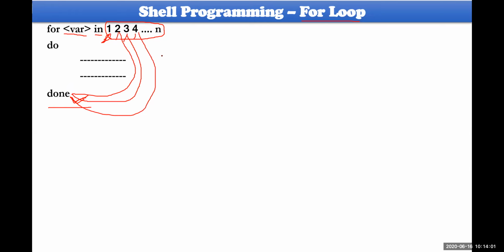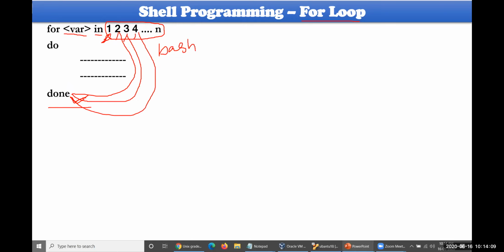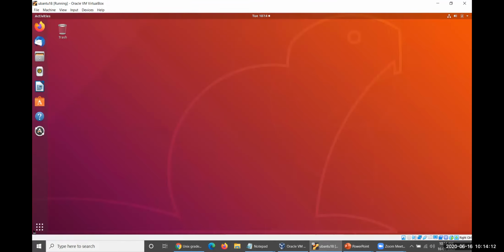So this for loop can be taken in bash. We are working with bash. You can see what this bash is if you have any question. So let me take this one for a while.